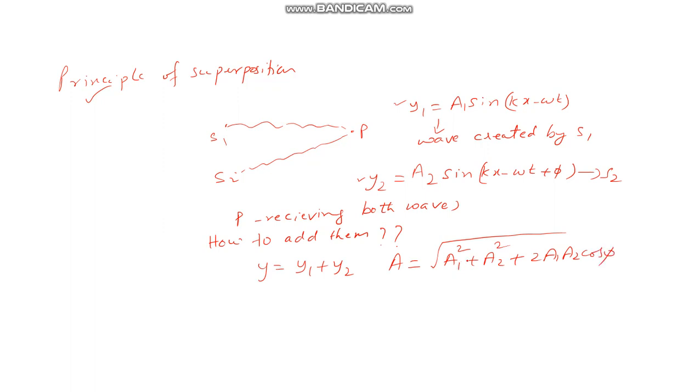So this is the principle behind superposition. Then there is another term called intensity of wave.